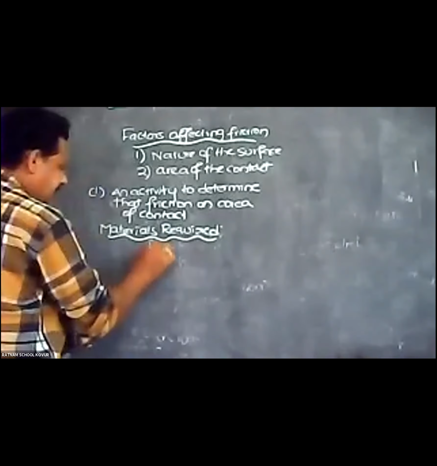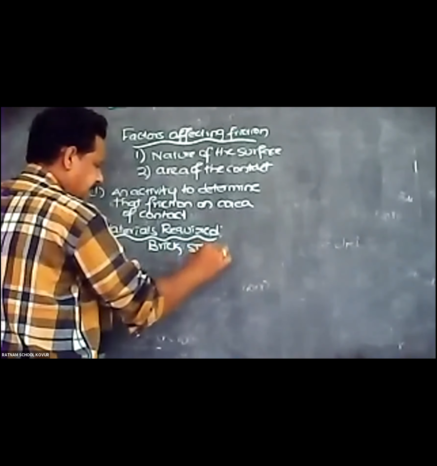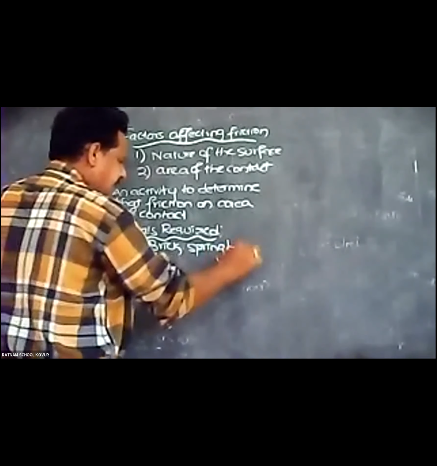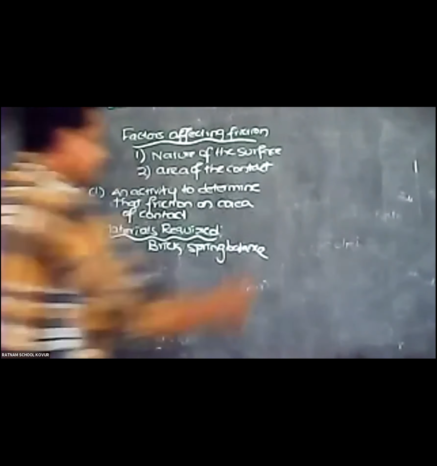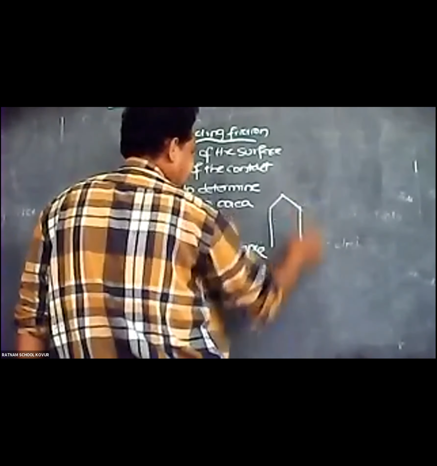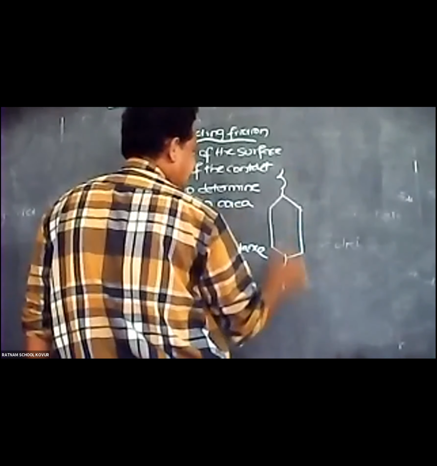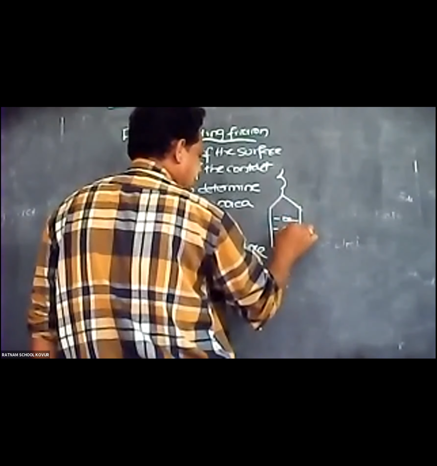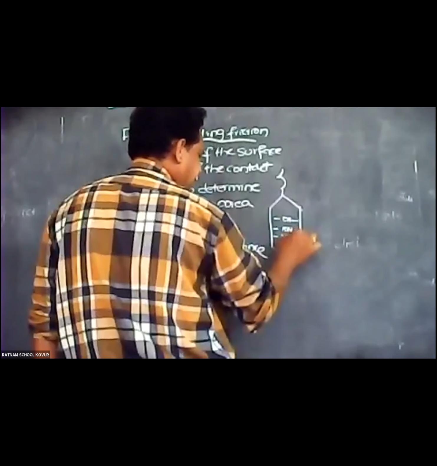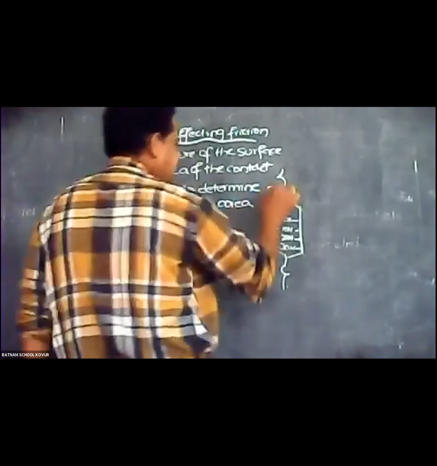You take a brick and a spring balance. Spring balance, I already told, is an instrument used to measure force. It contains a hook, and the values are there: 0 Newton, 10 Newton, 20 Newton. So this is a spring balance.